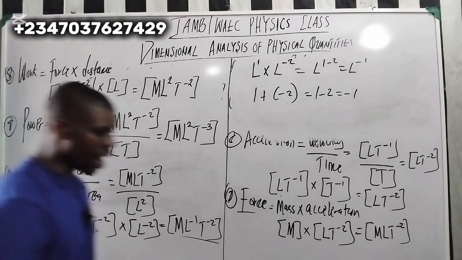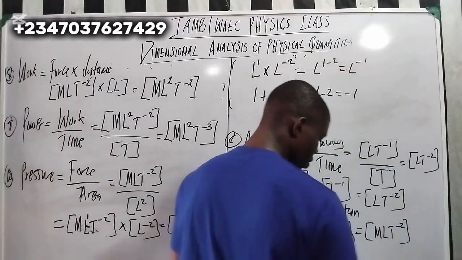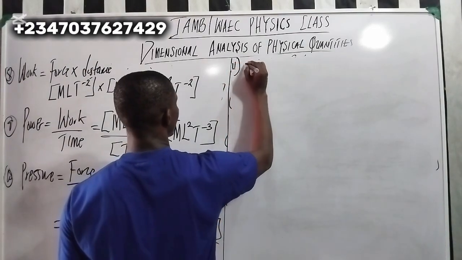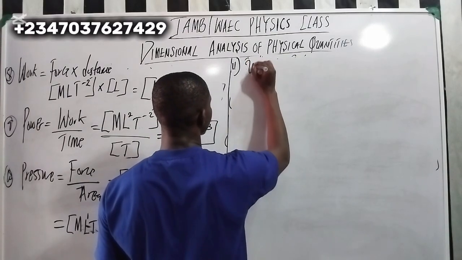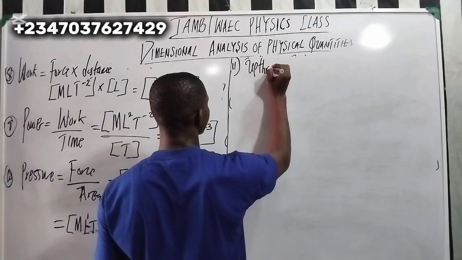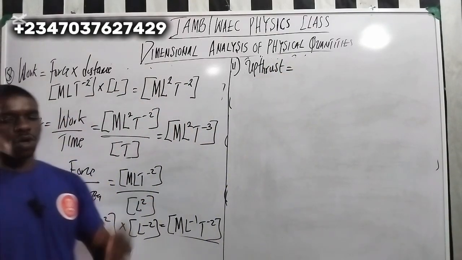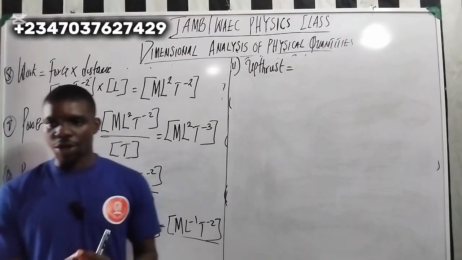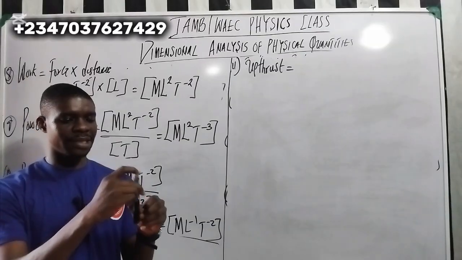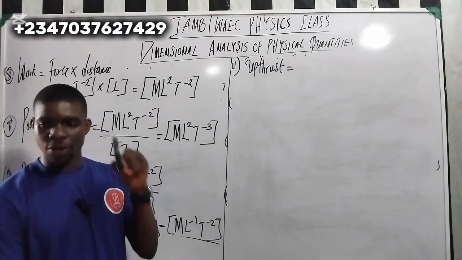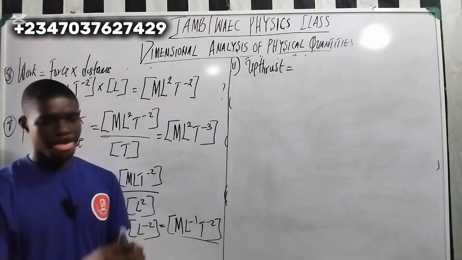For pressure. Now, there are some other ones we have not done, which I would like us to do, which is up thrust. Now, there is another dimension that is called up thrust, right? We have to study up thrust when I talk about fluid. Up thrust is just like if you put something in water, right? Now there's a force that tries to push it up. That force is called up thrust. Do you understand?